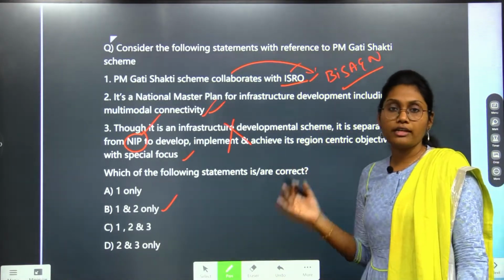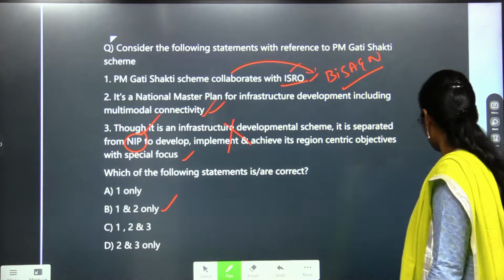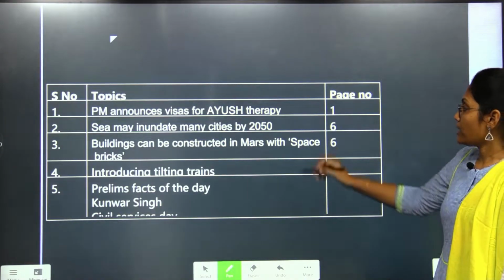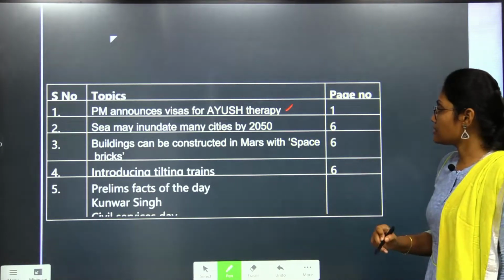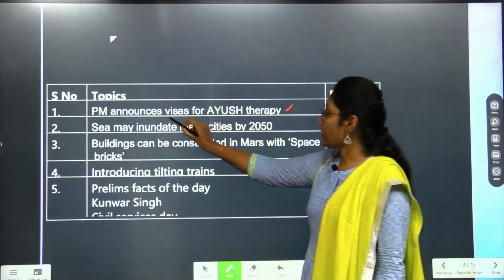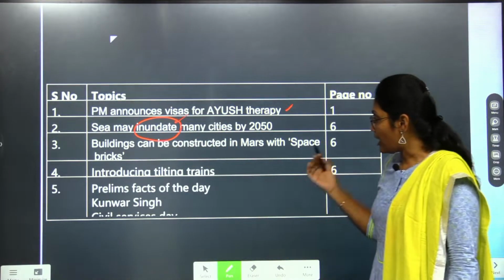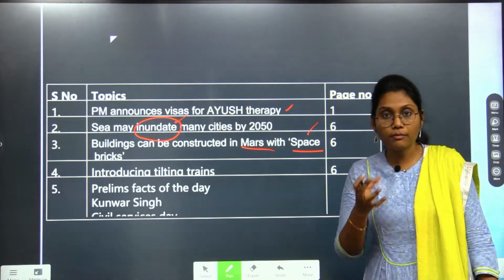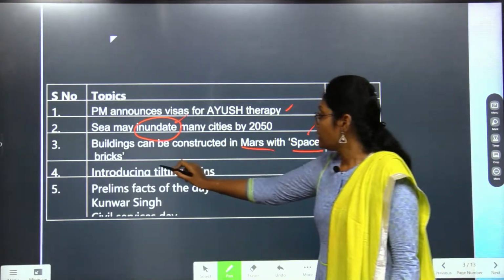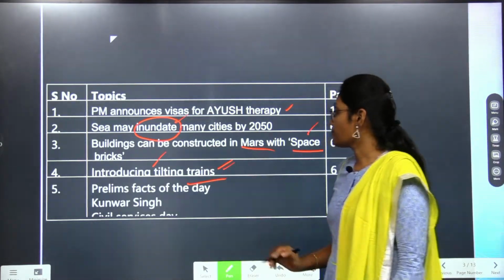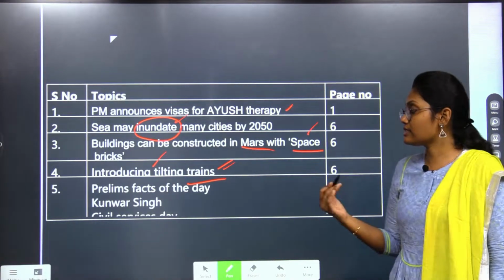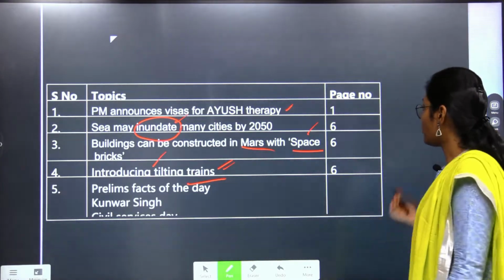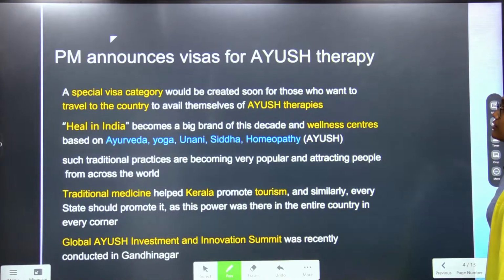With this information, let us get into the discussion of today. These are the listed articles to be discussed for today. Our first topic is regarding the AYUSH ministry, and next a study on the IPCC report, and afterwards space bricks developed with the soil of Mars, and after that we will see regarding the tilting trains, and under the Prelims Facts of the day we will see the civil services day. Moving forward, let us see the first news article for the day.